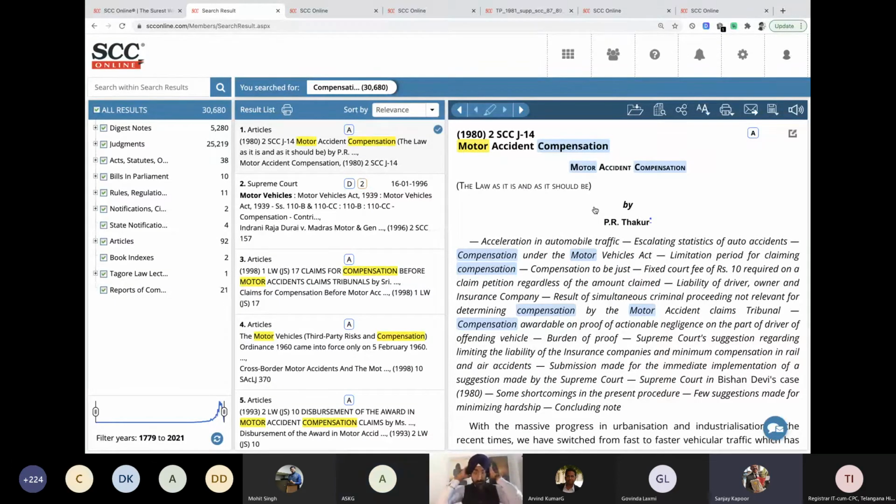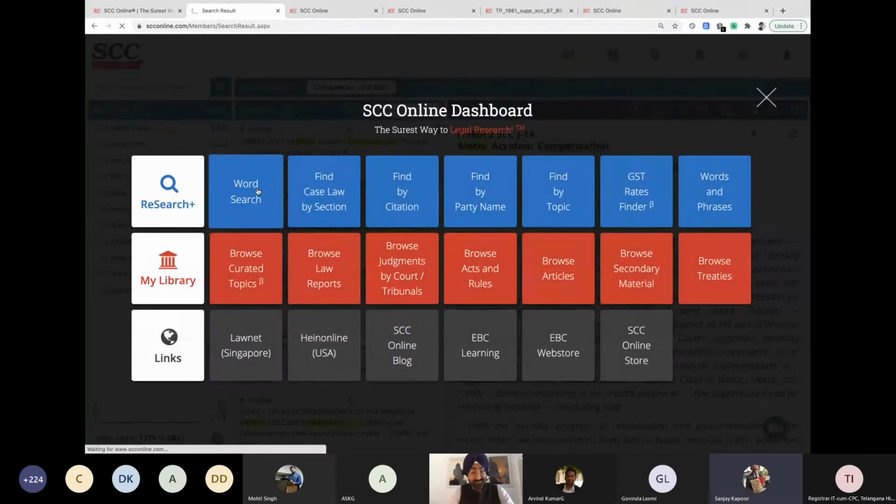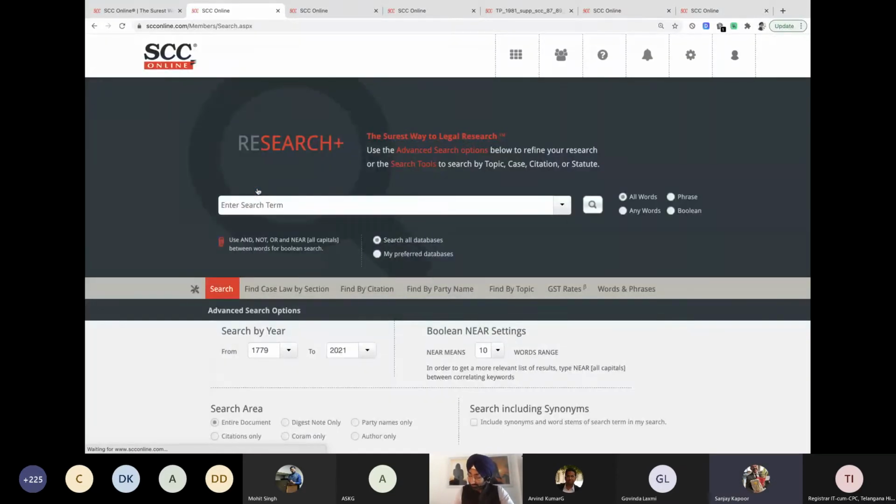Tell me, some people are saying that whatever you are showing in the presentation appears very simple, lucid and easy to do. But as soon as the presentation ends and we try to do it ourselves, we find nothing. Many people are talking about that. So let me give you one difficult one. I want to search where two principles, the doctrine of proportionality and the Wednesbury principle of unreasonableness, are used.